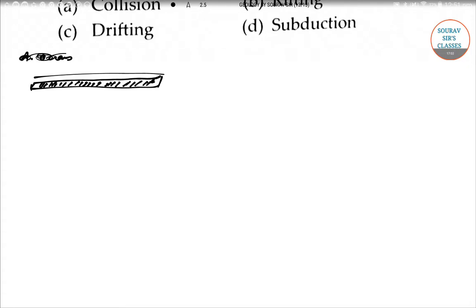After this, the second step would be like this.